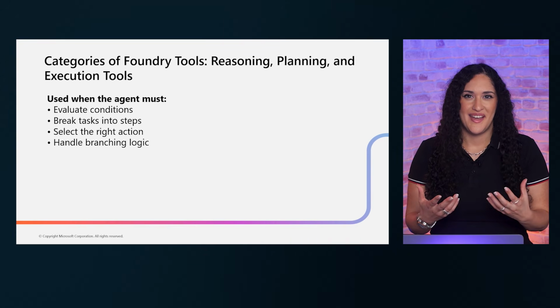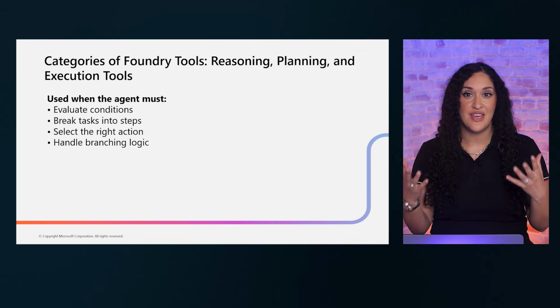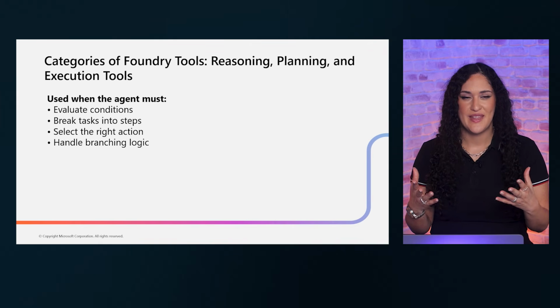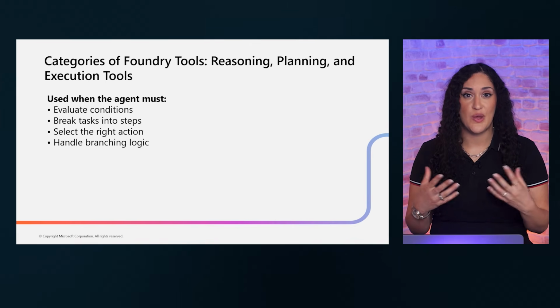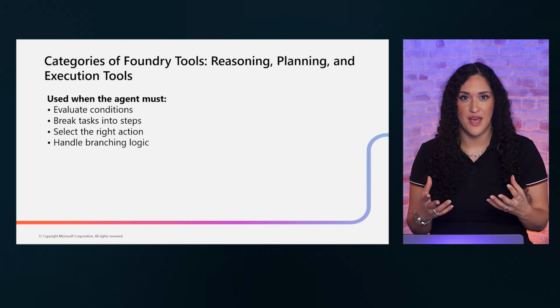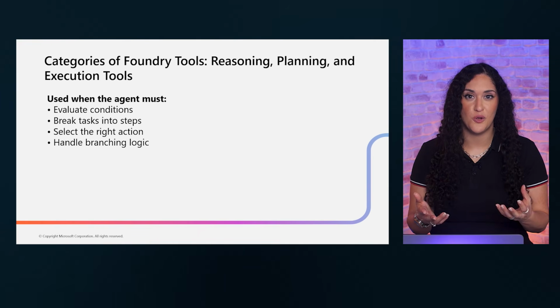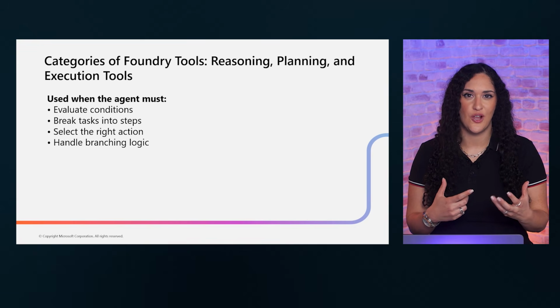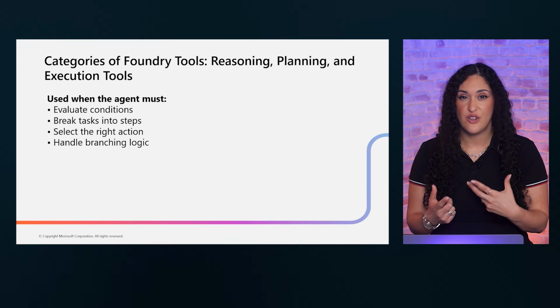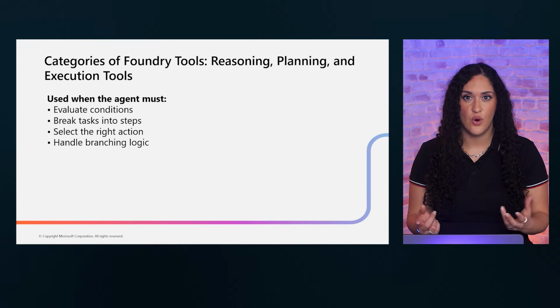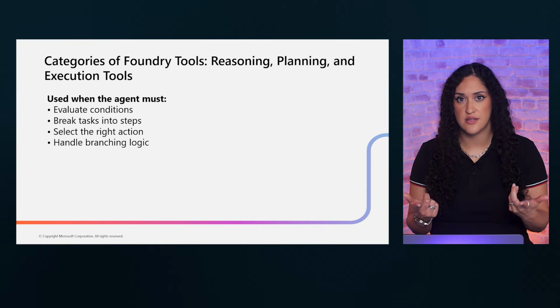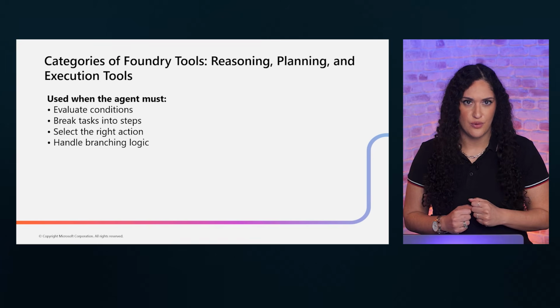Reasoning, planning, and execution tools handle the thinking side of your agent's architecture. These tools evaluate conditions, break complex tasks into manageable steps, select the right action from multiple options, and handle branching logic. When your requirement involves multi-step decision making, or the agent needs to choose between different paths based on context, these are the tools you reach for.